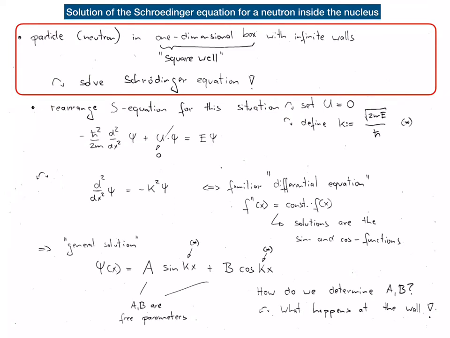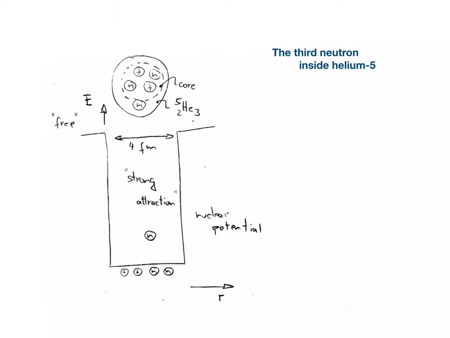The approach of quantum mechanics in solving a particular physics problem can be well illustrated by looking at the solution of the Schrodinger equation for a neutron inside the nucleus. In this case, the neutron is considered a particle in a one-dimensional box with infinite potential walls, confining it inside this square well, and solving the Schrodinger equation for this type of potential. The situation is sketched here.